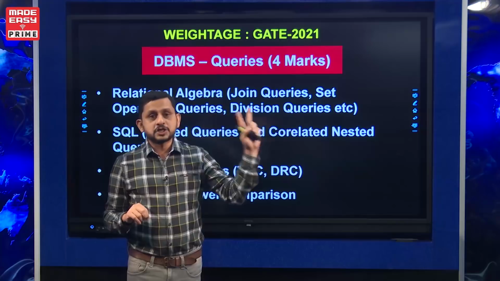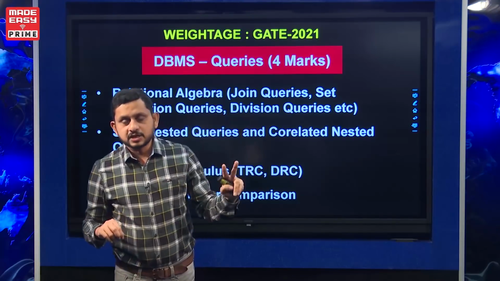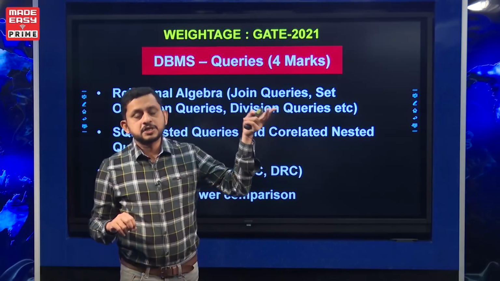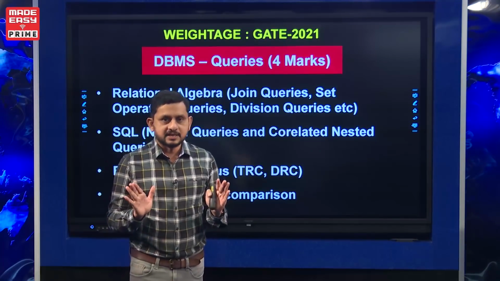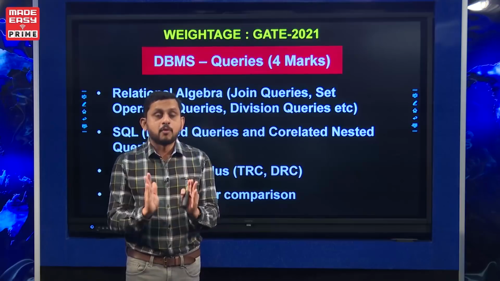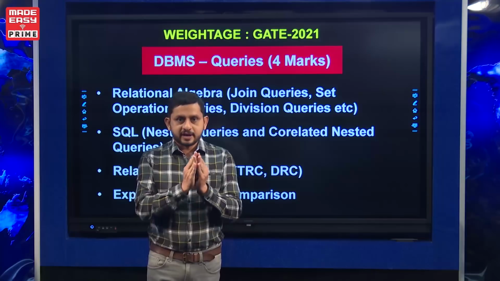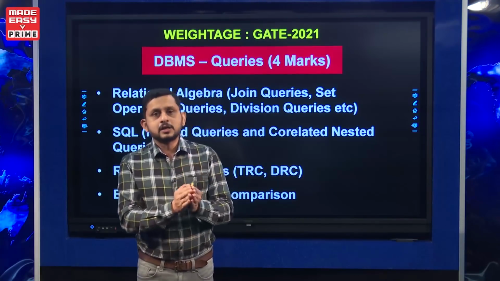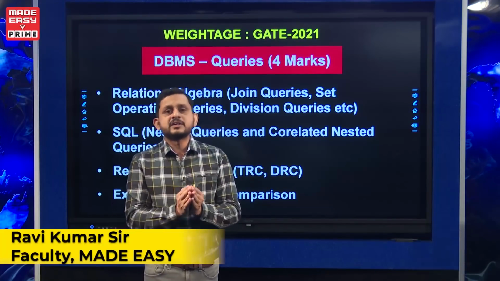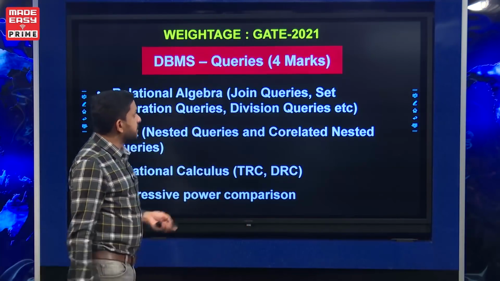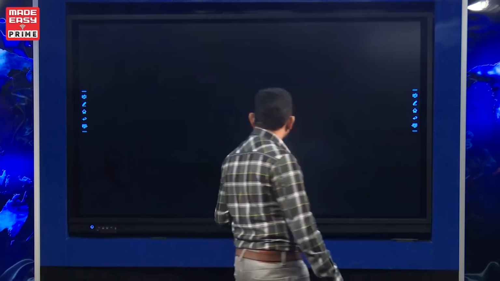Maybe 2 relational algebra queries, or 2 SQL queries, or 1 relational algebra and 1 SQL query, or 1 relational algebra and 1 TRC query, something like that. So we can expect 4 marks from the queries. It is very important. It is not only important for the GATE examination, it is also important for any competitive exam as well as campus interviews. So this is the next important topic of the DBMS subject.